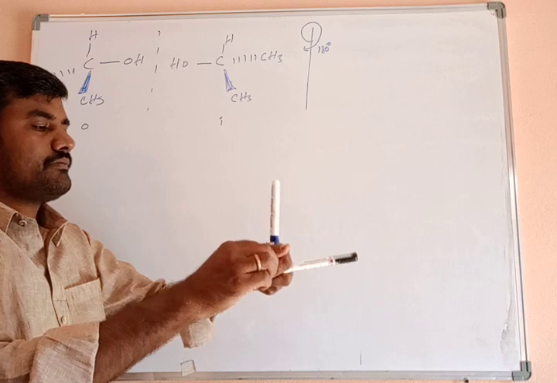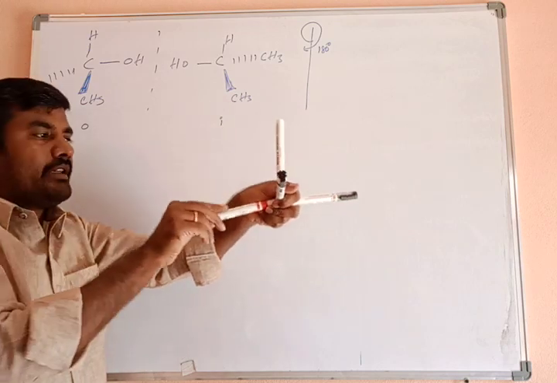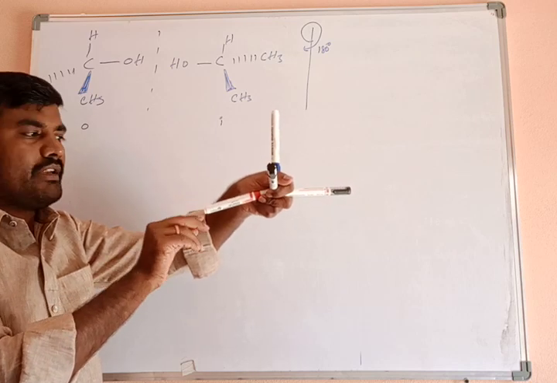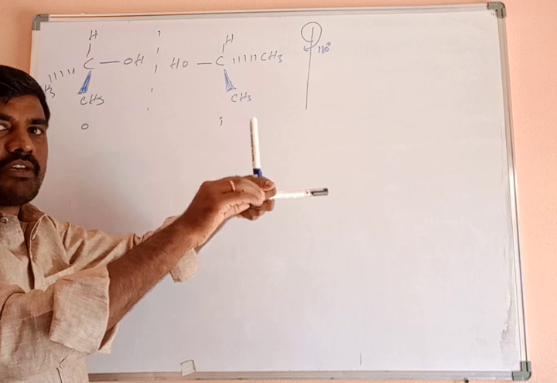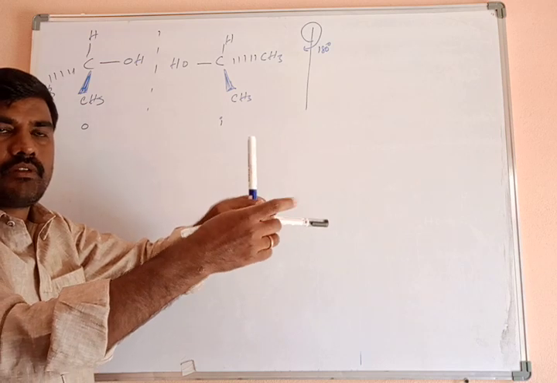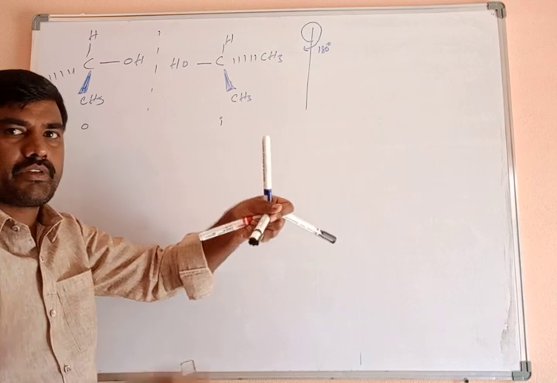This is above the board, and these two, the hydrogen atom and OH group, both lie on the board. This CH3 group is above the plane, and this CH3 group is inside the plane, inside the board. Okay, now it is rotating 180 degrees.